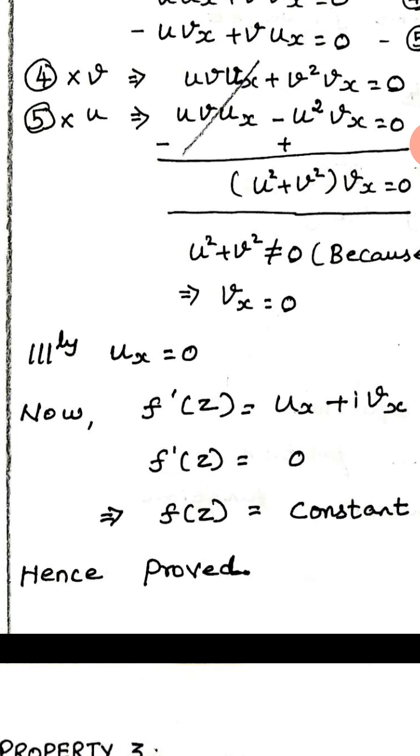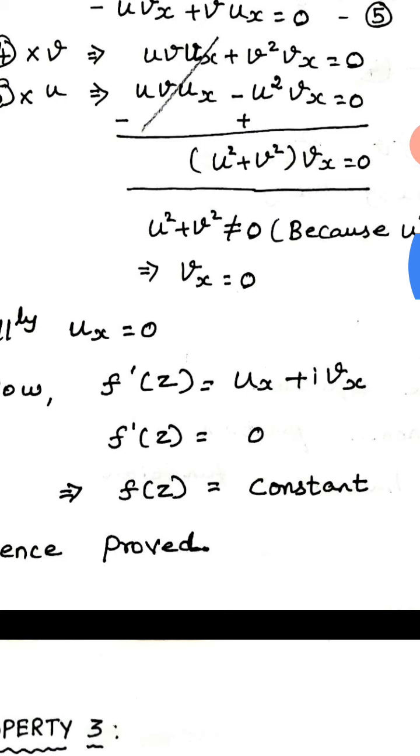What is the thing we took? f of z is equal to u plus iv. If you differentiate that f of z is equal to u plus iv with respect to x, you will get f dash of z is equal to ux plus i vx. If you substitute that ux value and vx value, what is our value? 0. If you substitute there, you will get f dash of z is equal to 0.